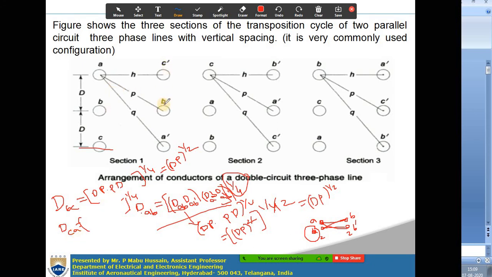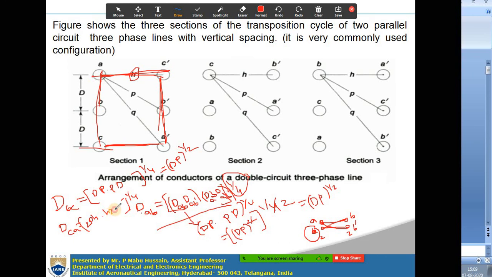C to A is 2D, and C to A dash is the horizontal distance H. So you get 2DH, into, for the other conductor C dash: C dash to A is H, and C dash to A dash is again 2D.